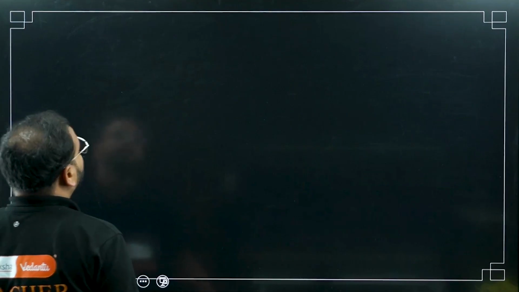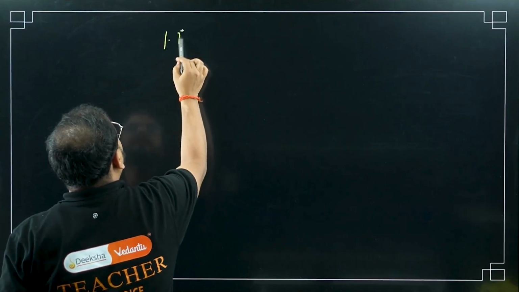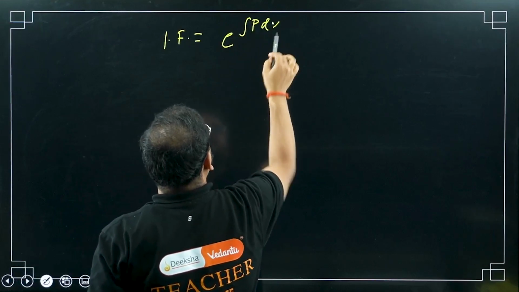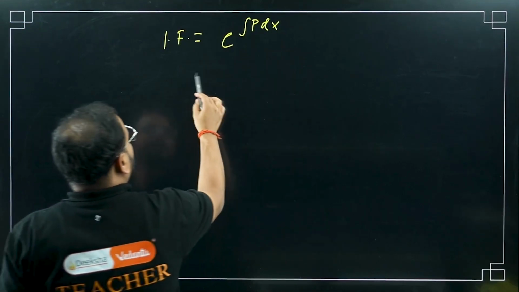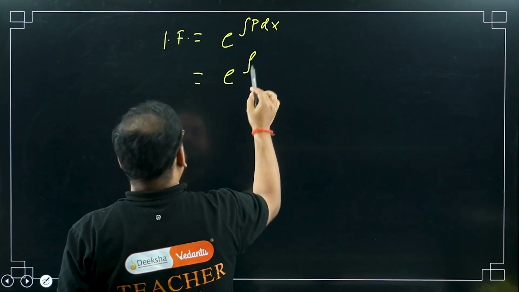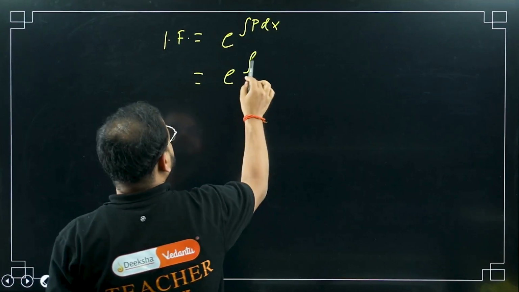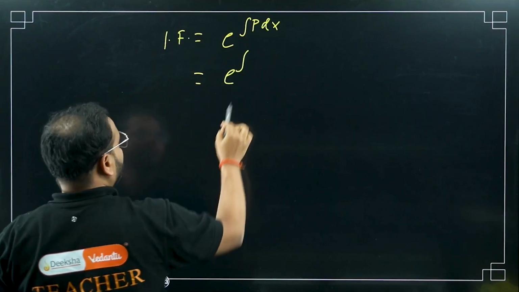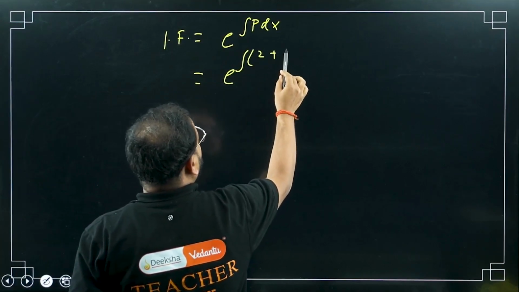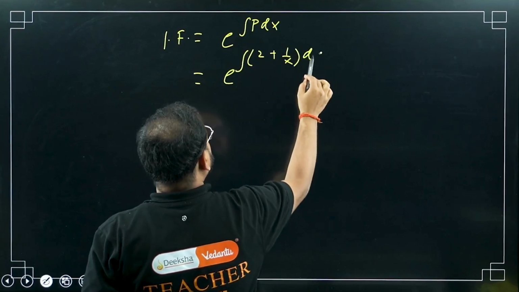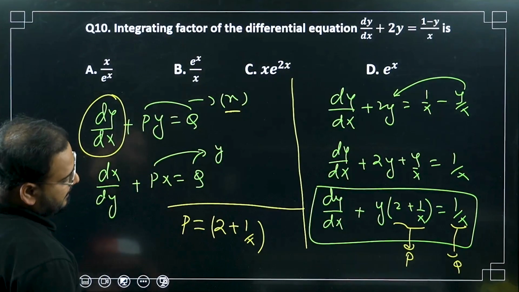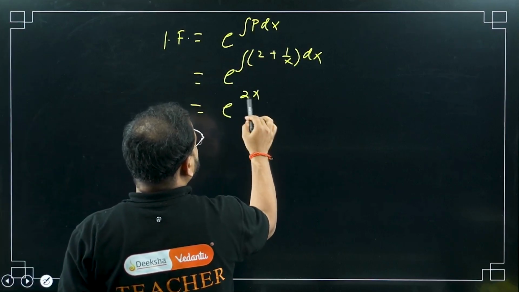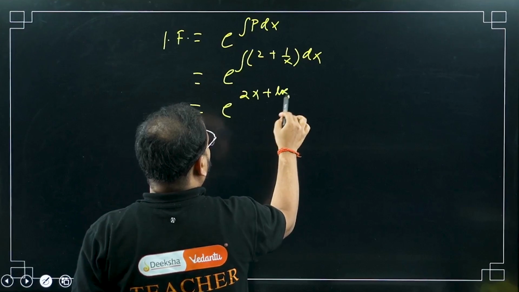Okay. Now we know that the integrating factor IF is given by e power integral of p dx. In this particular case, apply it here: e power integral of 2 plus 1 upon x dx. Am I right? Yeah. So this will become e power 2x plus log x.